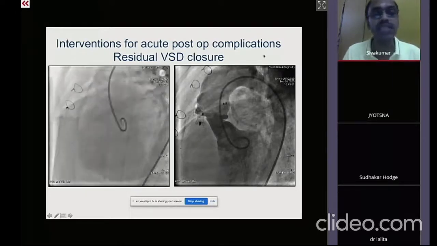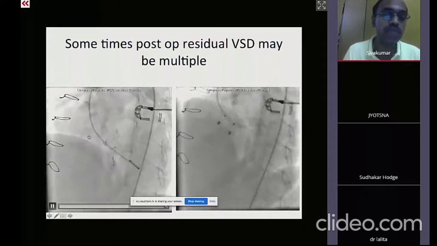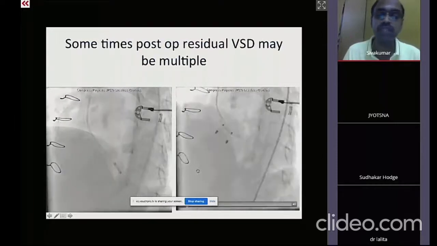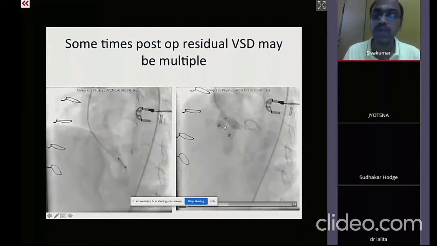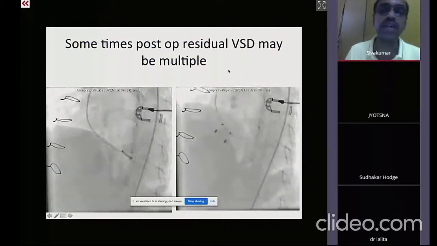Sometimes the VSD patch dehiscence can be between the sutures, with multiple defects. So in multiple defects, we may have to use multiple devices. All these are acute post-op residual VSD surgical closures.